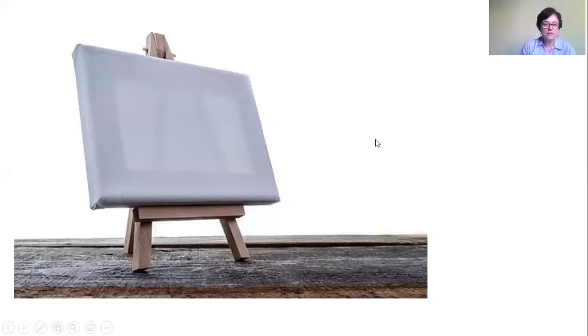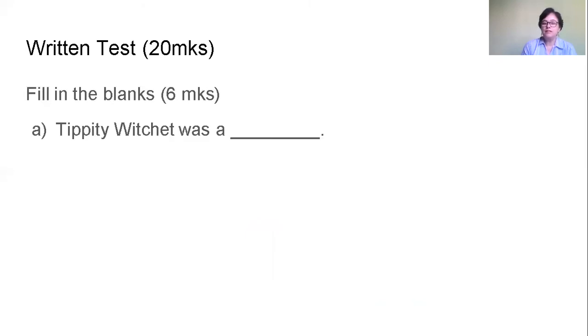And now let's continue with the written test. Okay, are you ready? This time it's 20 marks. Ready? I hope you have a notebook and a pen with you. The first question is fill in the blanks. There are 6 of them and you have 6 marks, 1 mark each. Tippity Witchet was a dash. Easy one, I'm sure.